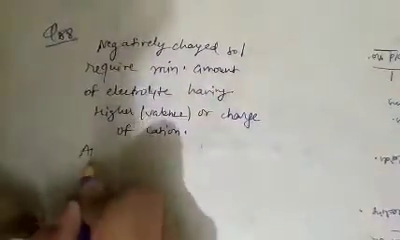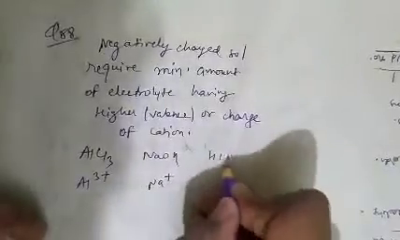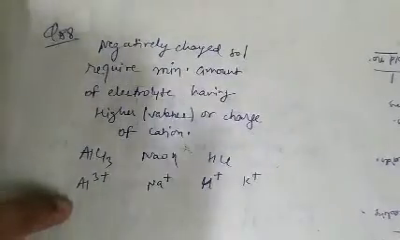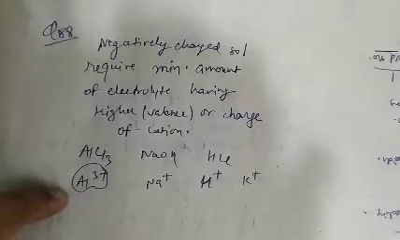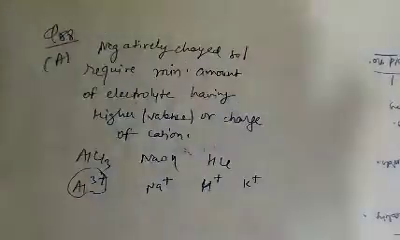As in AlCl3, the charge on Al is +3, while in sodium hydroxide the charge on Na is +1, while in HCl the charge on H is +1, while in potassium sulfate the charge on potassium is +1. So higher the positive charge, greater is the cause of precipitation. So minimum amount of AlCl3 will be required. So question number 88, option A is correct.